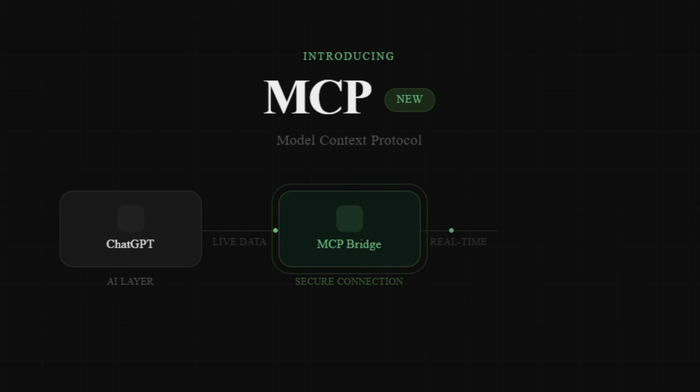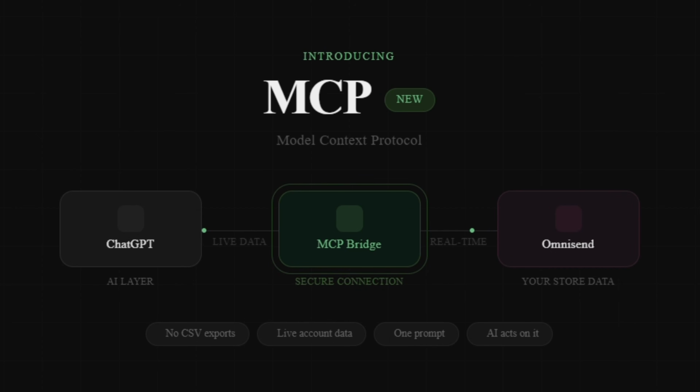Okay, let me explain what you just saw, because this is actually a bigger deal than it looks. What you just saw there is called MCP, Model Context Protocol. It's a new standard that lets AI tools like ChatGPT connect directly to other platforms and read live data. And Omnisend just launched their MCP integration, which means ChatGPT now has a direct, secured connection to your Omnisend account. Not a summary, not a CSV you exported, not copy and pasted numbers. Real data. Your actual campaigns, your contacts, your revenue, your automation, segments, everything available to AI in real time